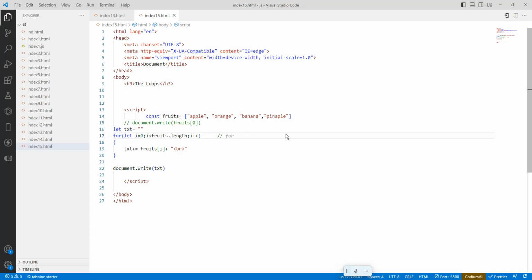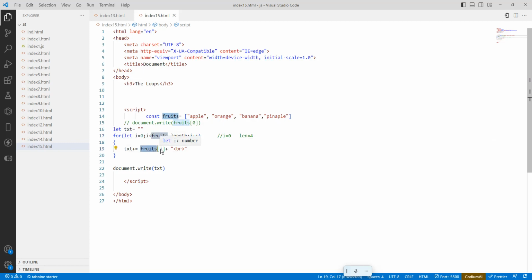So i is initially 0. Here i is there. Is 0 less than fruits.length? What is fruits.length? The length is 4, because 1, 2, 3, 4 are there. So is 0 less than 4? Yes. Then print fruits[i].